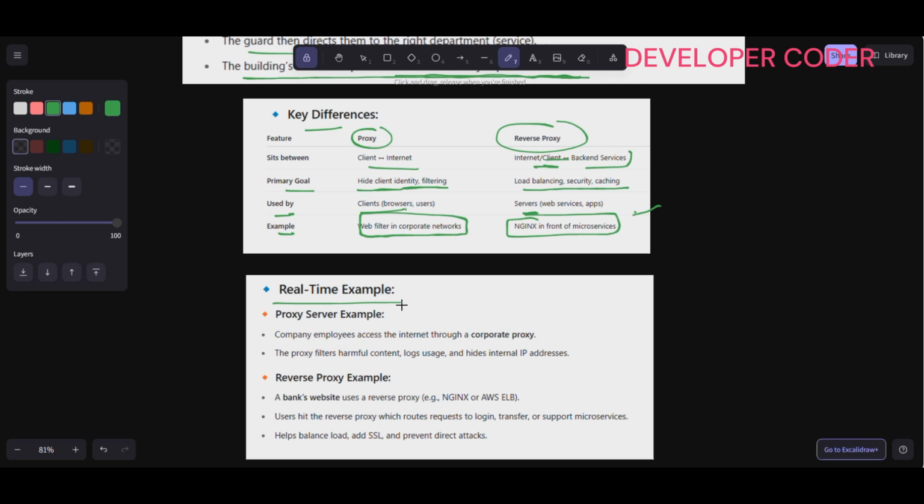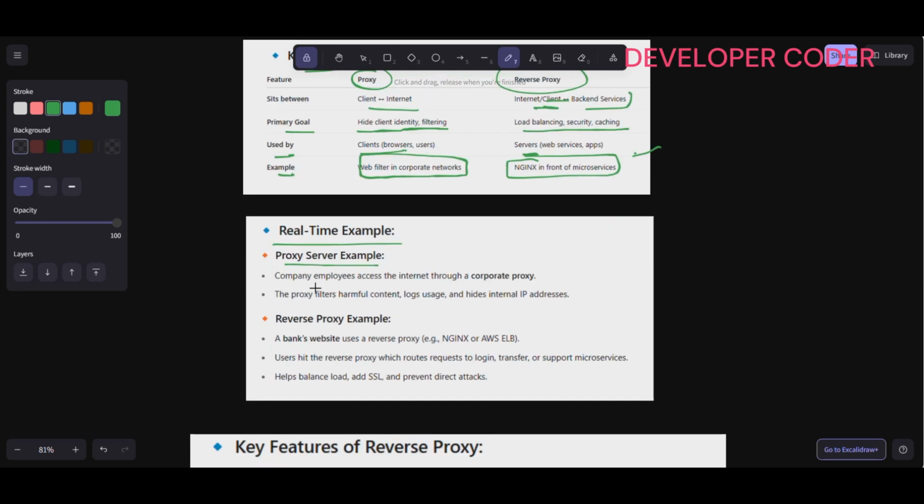As a real-time proxy server example, company employees access the internet through a corporate proxy. The proxy filters harmful content, logs usage, and hides internal IP addresses. For a reverse proxy example, a bank's website uses a reverse proxy. The user hits the reverse proxy, which routes the request to login, transfer, or support microservices, helps balance load, adds SSL, and prevents direct attacks.